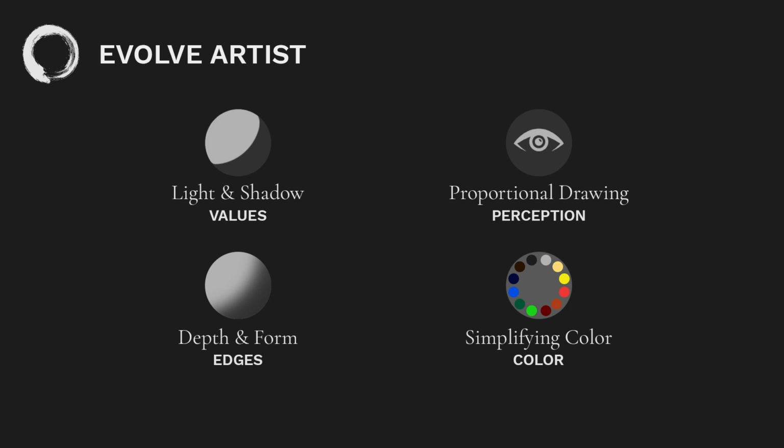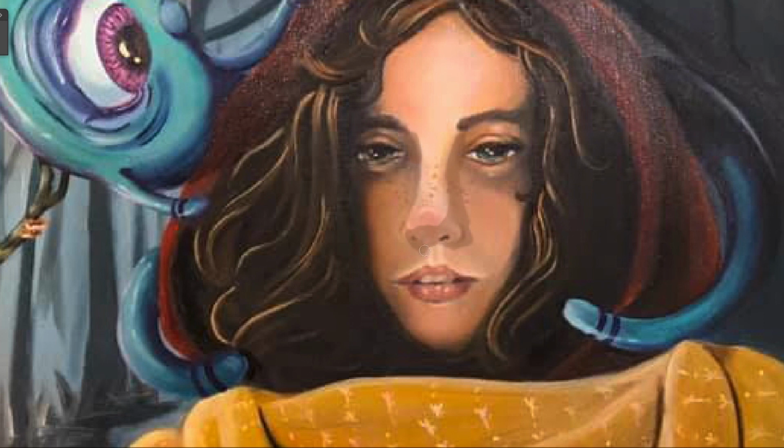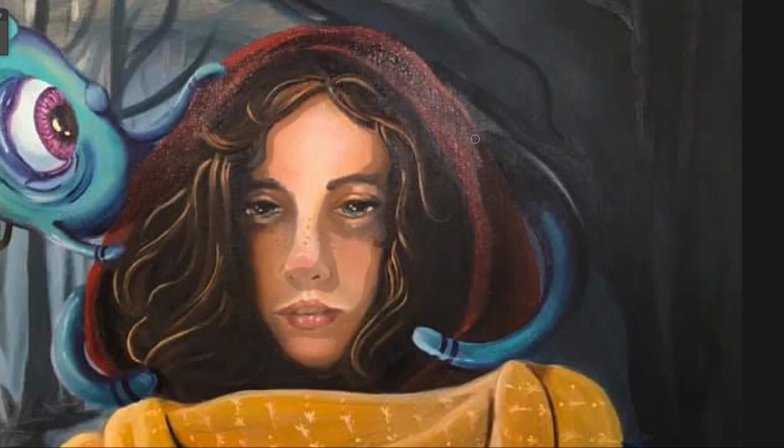Remember, all these fundamentals ultimately work together. Now, you can actually make a very realistic painting without knowing proportional drawing at all. You could take a photograph and then transfer it onto your canvas or paper. But if you want to paint from your imagination, then you need to be really skilled in proportional drawing because you've got to tap into here, go from here onto the canvas. And the best way to level up that skill is to practice drawing from direct observation. So that would be like drawing a still life on a table rather than working from a photograph. And there's a lot of reasons for that, but just take that advice for now.